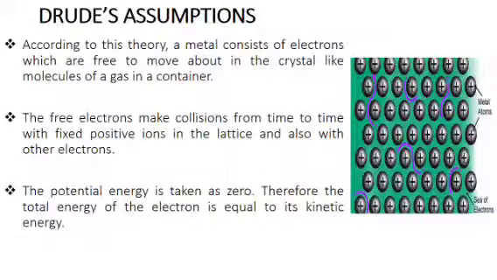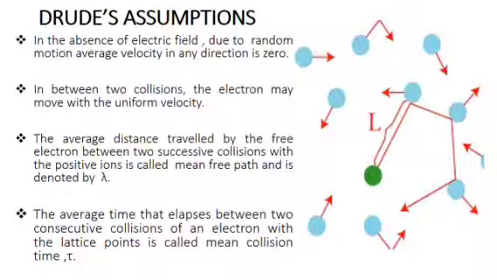According to this model, the potential arising due to the interaction between the positive ions and electrons is neglected. The electron-electron interaction is also neglected in this model. So, the potential energy is taken as 0, and the total energy of the electron is equal to its kinetic energy. In the absence of an electric field, the free electrons move randomly in between the positive ions. That is, there is no directional motion. As a result, the average velocity in any direction is 0.